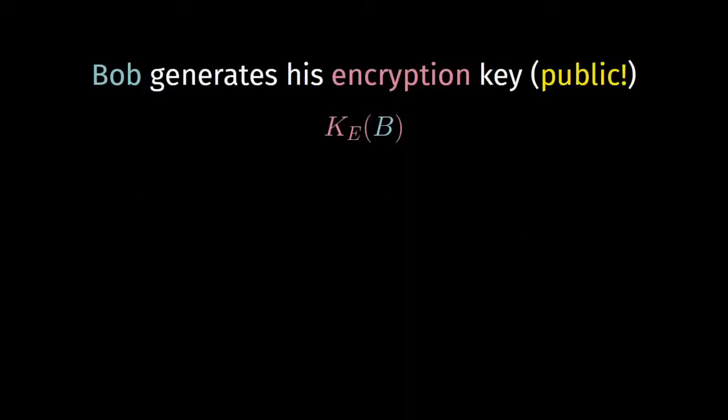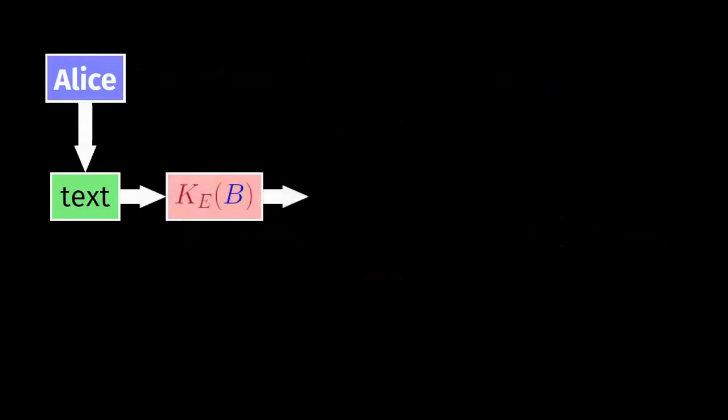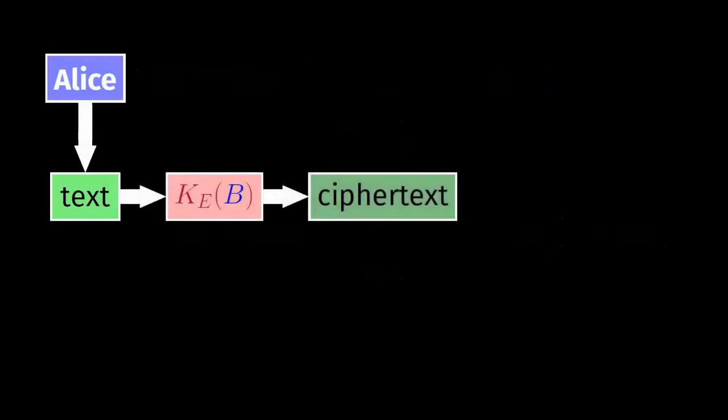So Bob generates his pair of keys, the encryption key, which is public, and he can share it with everybody, and the decryption key, which needs to remain private. Then the process goes exactly like before, but with Bob's keys. So again, Alice writes a message, she encrypts it with Bob's public encryption key, and she sends Bob the hidden message, the ciphertext.